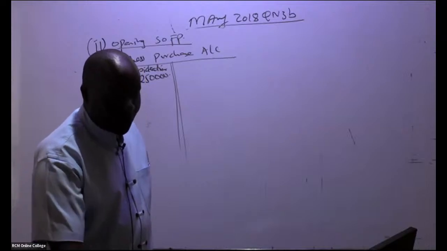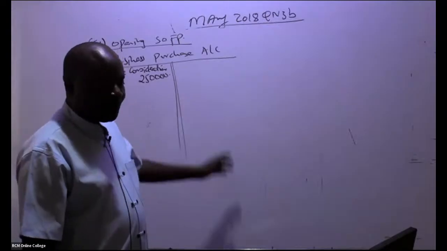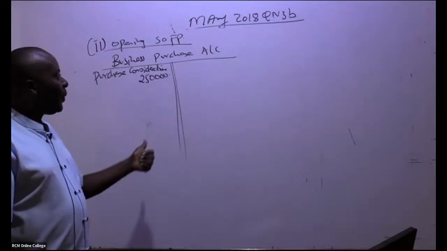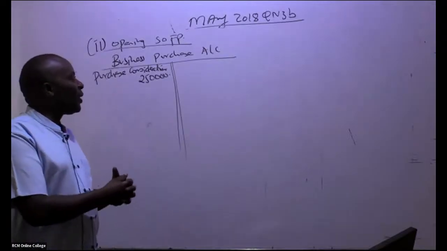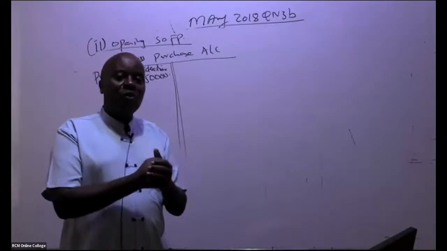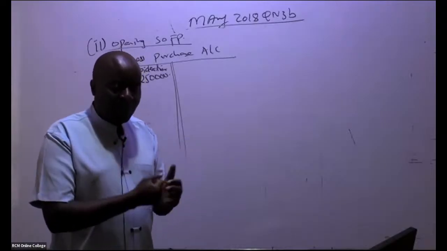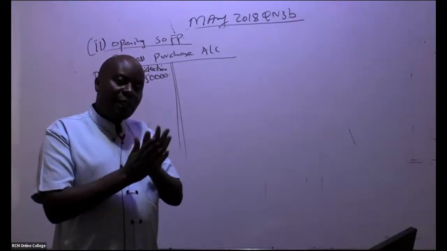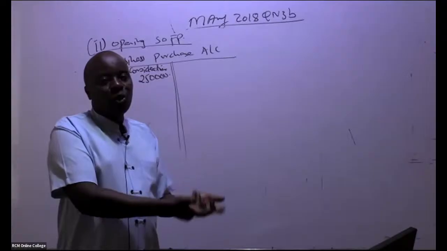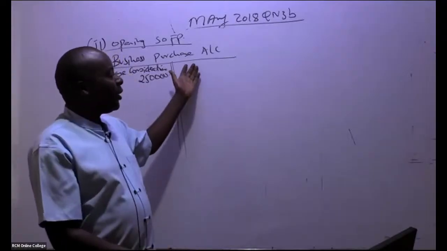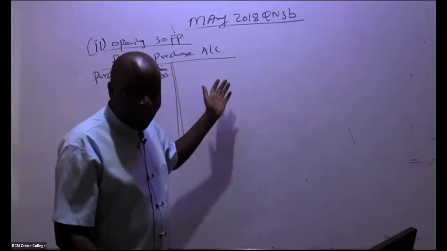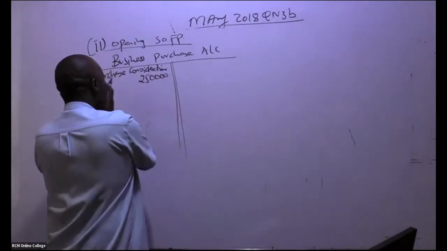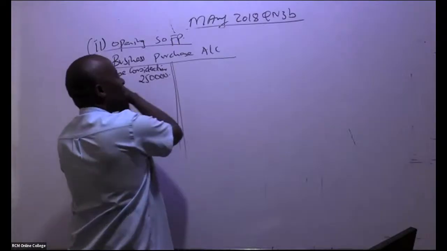So goodwill, this is what we are trying to calculate now. This account will give us the goodwill. So remember, ladies and gentlemen, what are we doing in a business purchase? First of all, we are purchasing those assets that the business took. When we purchase them, we debit those assets and then we credit this account. So we start with assets taken over, where you debit the individual assets and then credit this account.